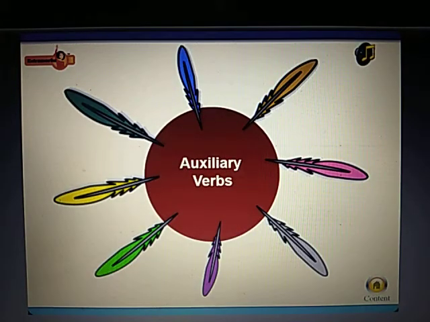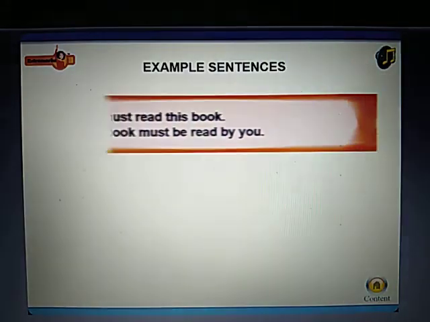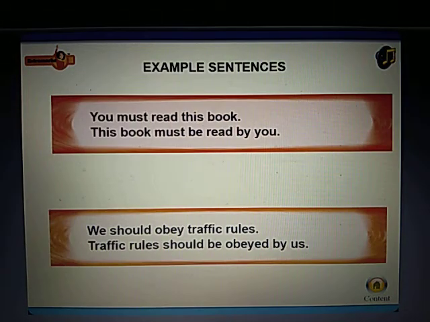Auxiliary verbs. Be and the past participle is added while changing the modal auxiliary verbs into passive. Here are some examples. They laughed at him. He was laughed at by them. We should obey traffic rules. Traffic rules should be obeyed by us.